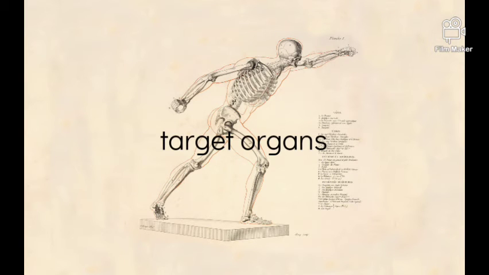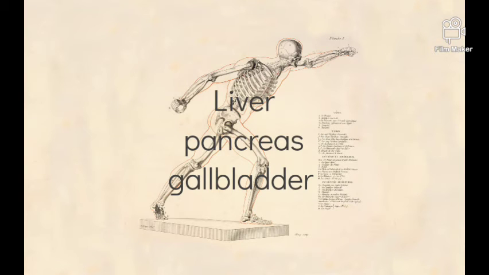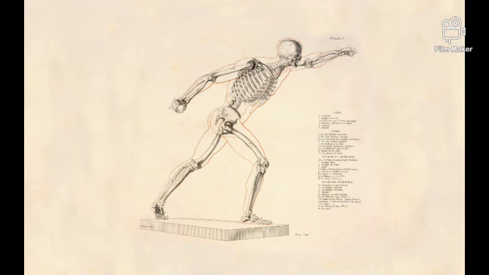Next is the target organs. Digestive secretions from the liver, pancreas, and gallbladder play an important role in digesting chyme during the intestinal phase. In order to neutralize the acidic chyme, a hormone called secretin stimulates the pancreas to produce alkaline bicarbonate solution and deliver it to the duodenum.